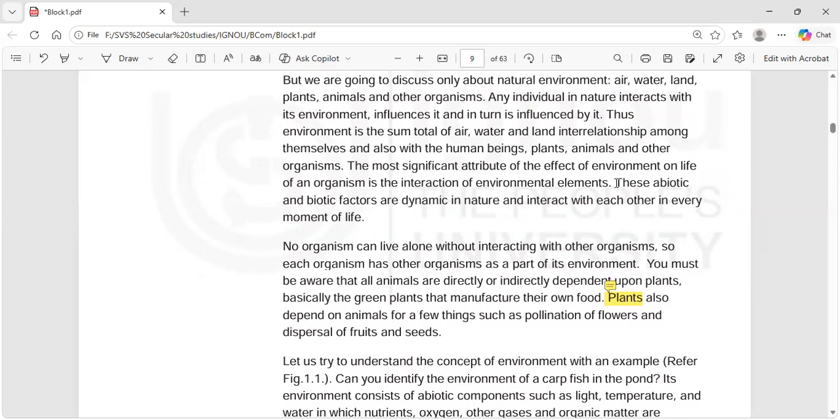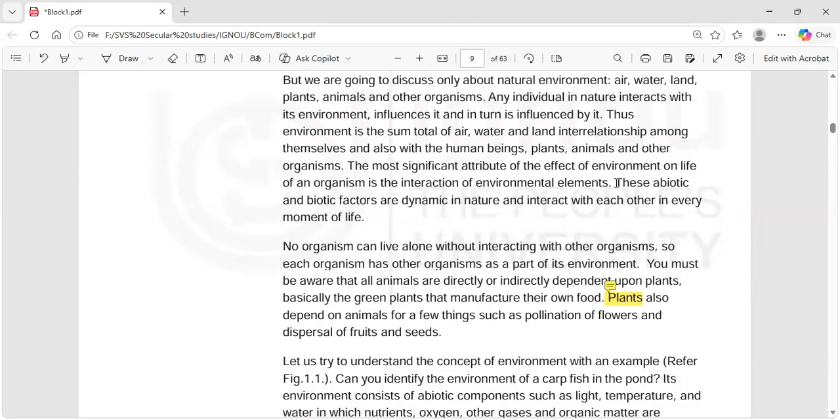Any individual in nature interacts with its environment, influences it, and in turn is influenced by it. Thus, environment is the sum total of air, water, and land, and their interrelationship among themselves and also with the human beings, plants, animals, and other organisms.